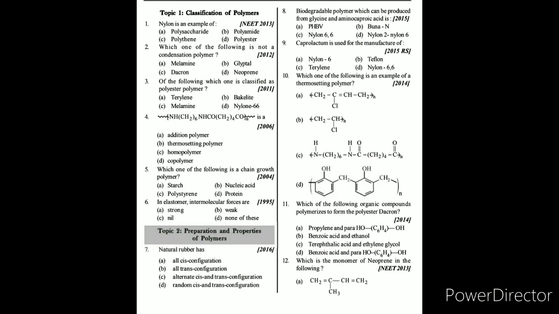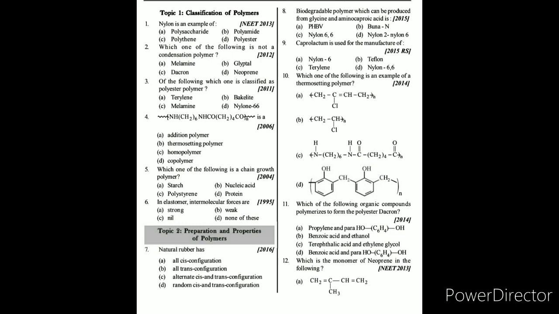Question number 8: biodegradable polymer which can be produced from glycine and aminocaproic acid. This polymer, from glycine and aminocaproic acid, is nylon 2, nylon 6. We know that the nylon 2, nylon 6 polymer is prepared from glycine and aminocaproic acid, which becomes biodegradable. So the answer for question 8 is nylon 2, nylon 6.